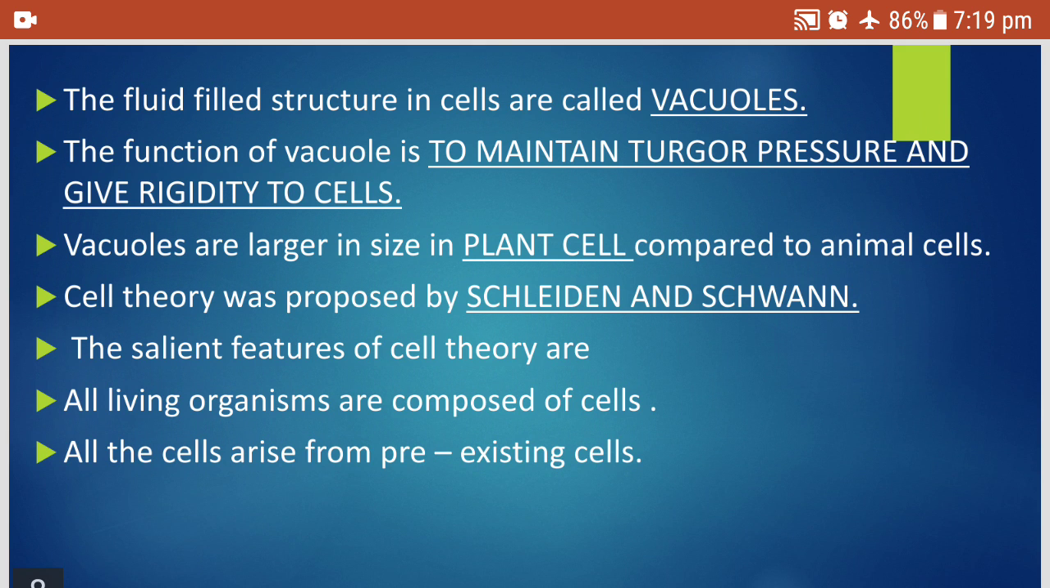Again, another cell organelle, which is a fluid filled structure in cells, is called the vacuole, and the function of the vacuole is to maintain turgor pressure and give rigidity to the cell. Vacuoles in plant cells are larger compared to animal cells. And at last, the cell theory. It was proposed by Schleiden and Schwann. The salient features of the cell theory are: all living organisms are composed of cells. Second point, all cells arise from pre-existing cells.